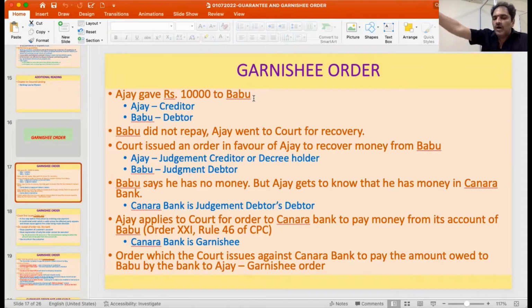So now take that money from Canara Bank's account and pay me because I hold a decree for recovery of money from Babu. So this kind of an order that is issued by the court against Canara Bank to pay the amount to Ajay from the account which is held in the name of Babu is what is called as a Garnishee order.